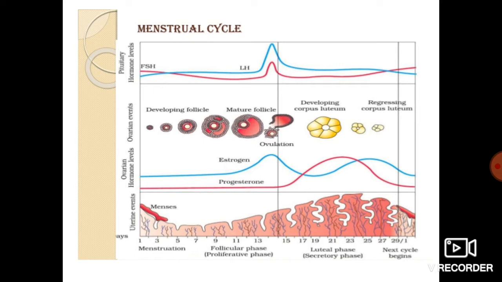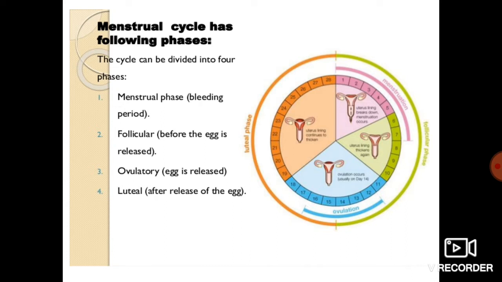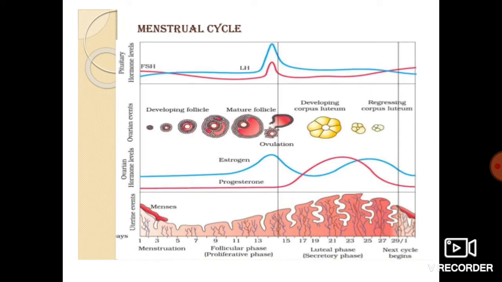Just see, this is the menstruation where it is written 1, 2, 3, up to 6. Menstruation is there till day 6, then the follicular phase is there. This menstruation is the bleeding phase, or the menstrual phase. After that the follicular phase is there, after that the luteal phase is there, and the next cycle begins. Here we can see marked, first of all, FSH, follicle stimulating hormone, that is the primary hormone level. Let us see here at the middle of the cycle, these two hormones are showing the peak.